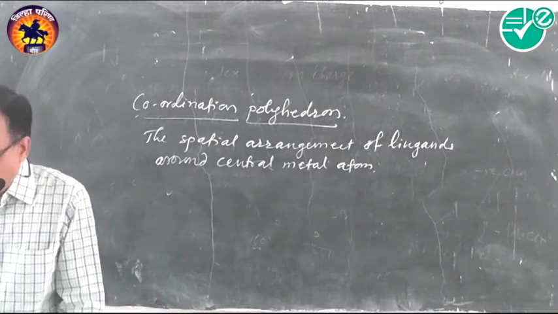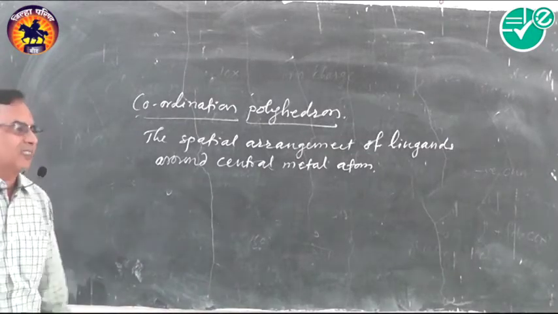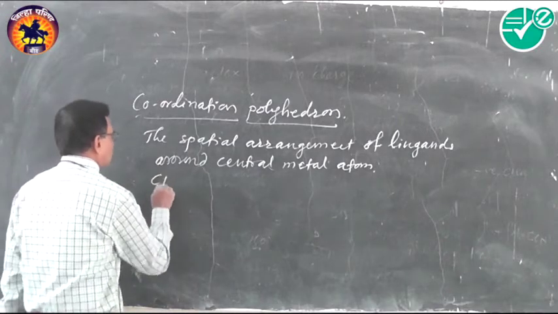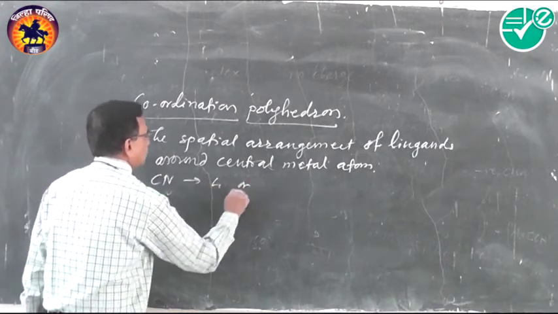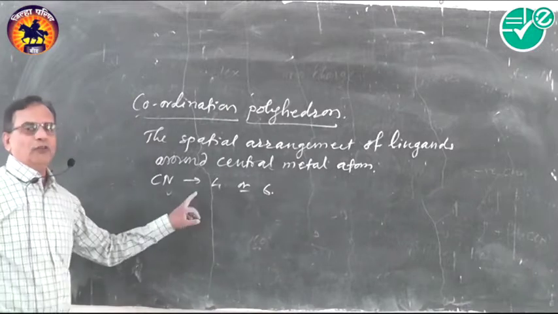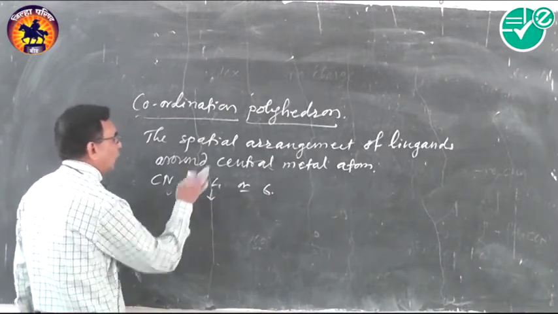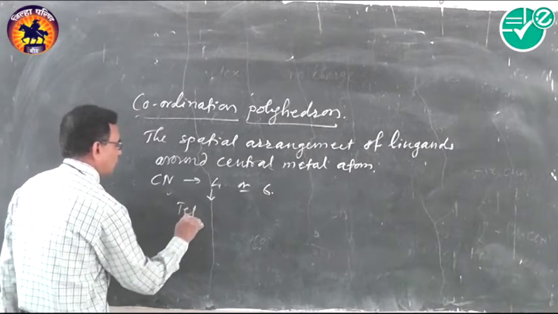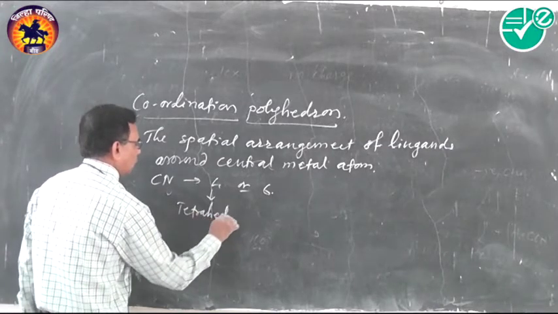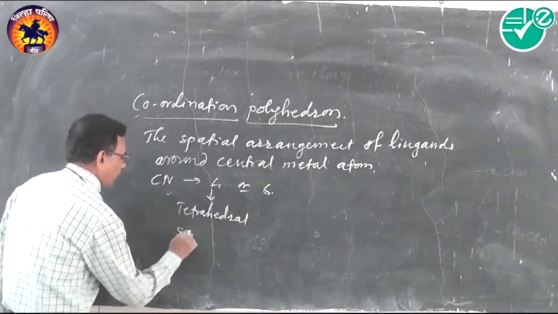Generally, the coordination number of the complexes is 4 or 6. If the coordination number is 4, then they can have the coordination polyhedra, that is tetrahedral or square planar.